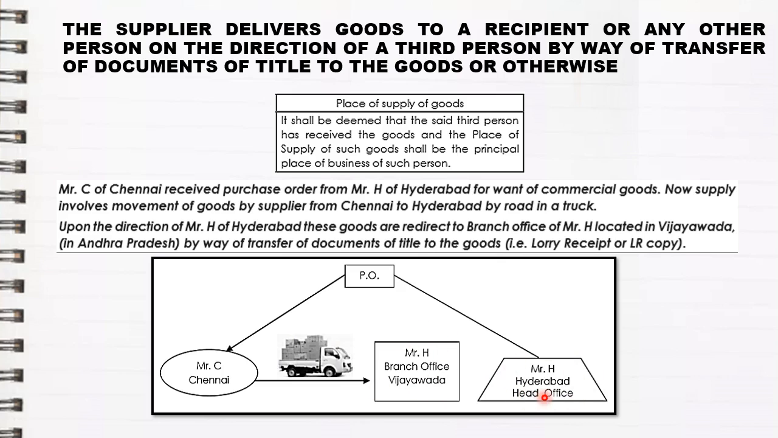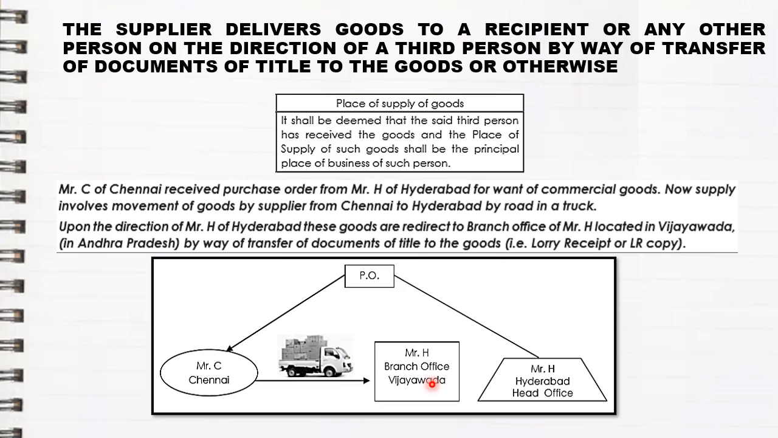who made the order. So in that case, according to the rule of the third person, the place of supply will be that place where the third person is residing. Okay, so here there are three places involved: Chennai, Vijayawada, and Hyderabad. Hyderabad is the place from where the purchase order was made. Chennai is the place from where the supply of goods is done, and Vijayawada is the place where the goods